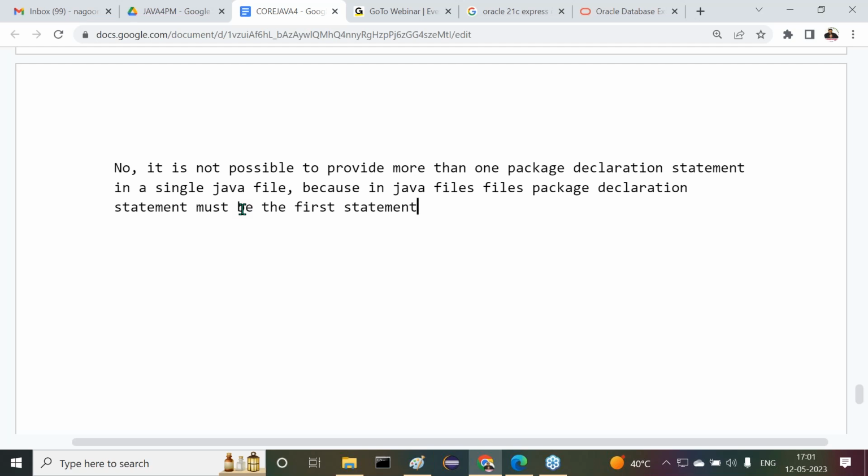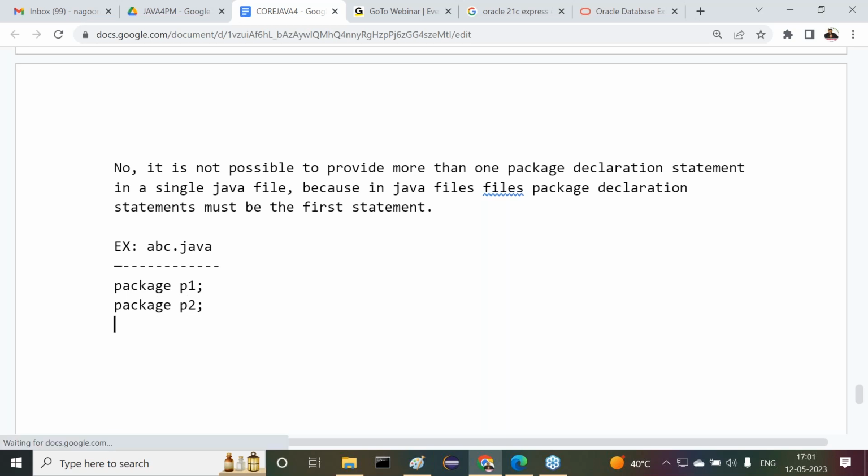Observe carefully now. Example also here I'm telling. abc.java is a file name there. Inside this file, say for example, I want to provide package P1, package P2, package P3.